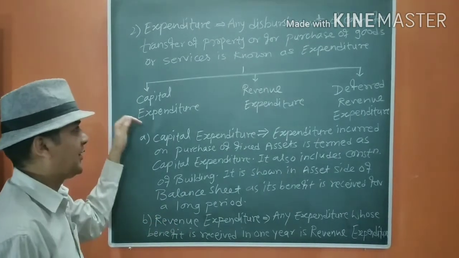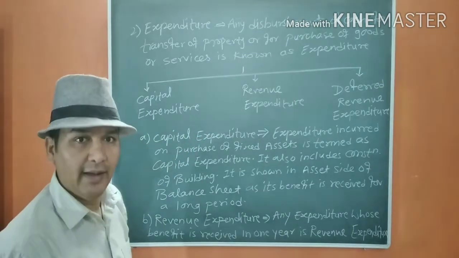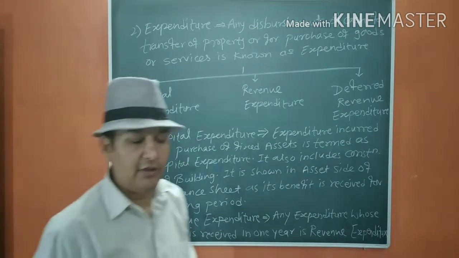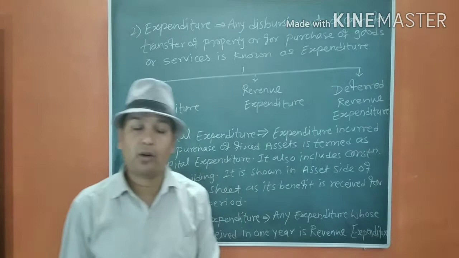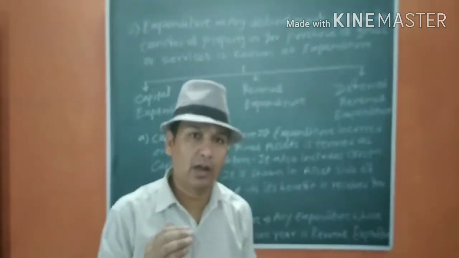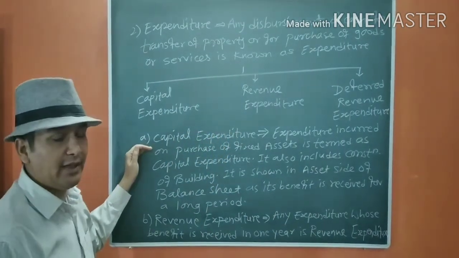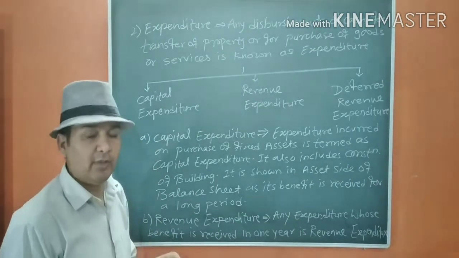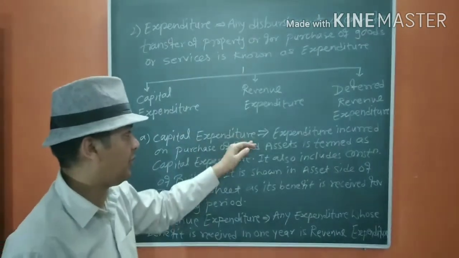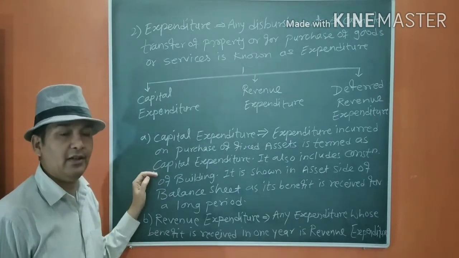There are three types of expenditure: capital expenditure, revenue expenditure, and deferred revenue expenditure. First one is capital expenditure. In this expenditure, we receive benefit for a long period of time. It enables the businessman to earn or to maintain the profitability of the business. Capital expenditure is a main expenditure in which a large amount of capital is invested. Expenditure incurred on the purchase of a fixed asset is termed capital expenditure.